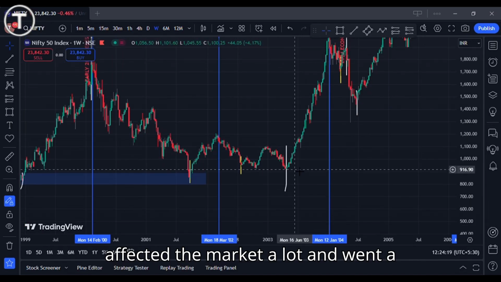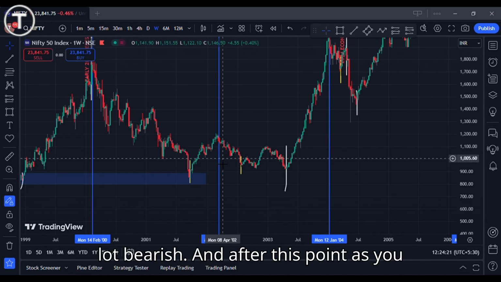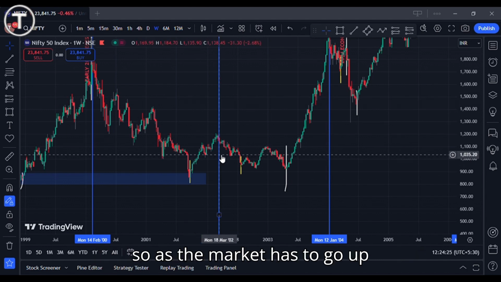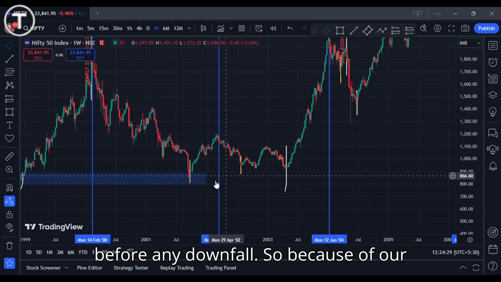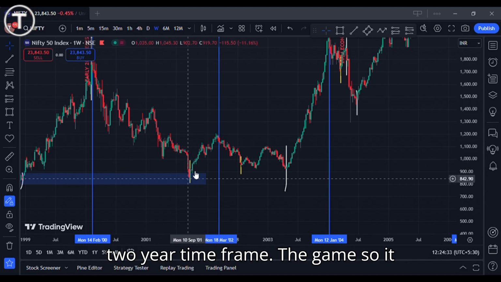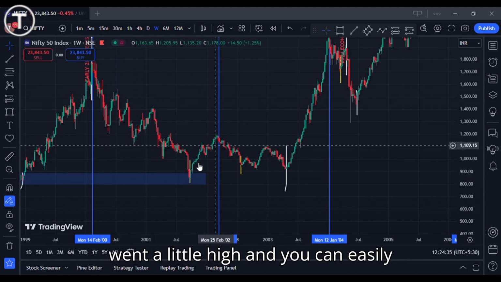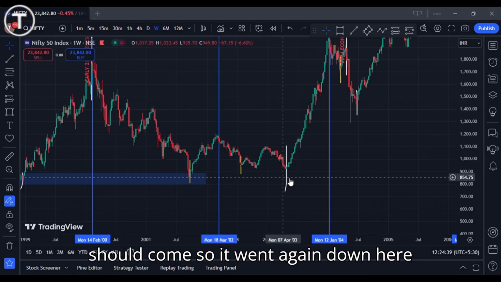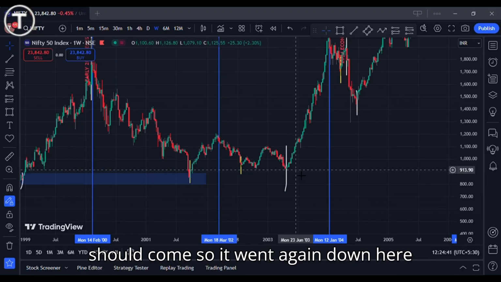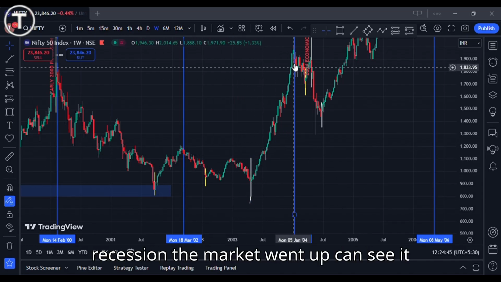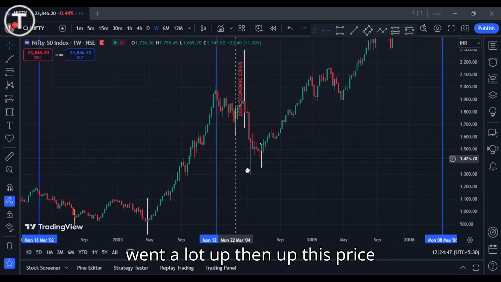And it went a lot bearish. And after this point, you can see, because a 2-year gap occurred, as the market has to go up before any downfall, it went a little high. And as it went high, a 2-year gap should come, so it went down again till here. And after the completion of this recession, the market went up. You can see it went a lot up.